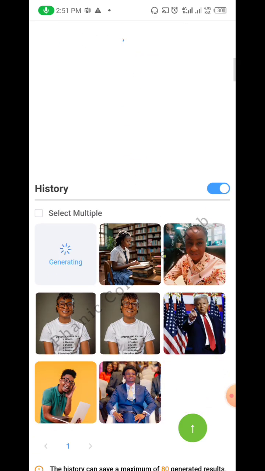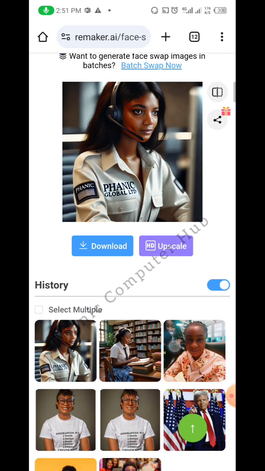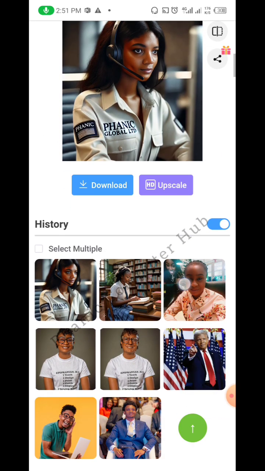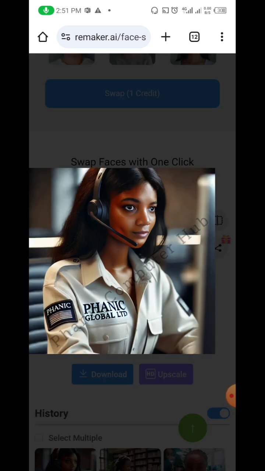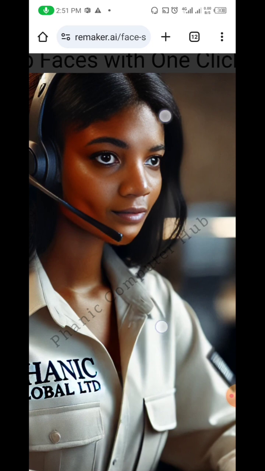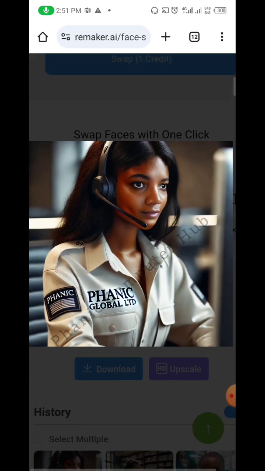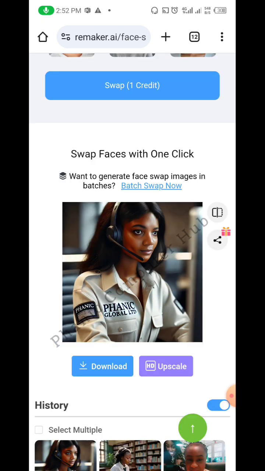Can you see what I just did, guys? These are just some of the works that I did, and it was not amazing, guys. Can you see this? Oh, see my dimple. Oh, my dimple is not clear enough. Can you see this? This is amazing, guys. This is amazing. I'm going to save it.